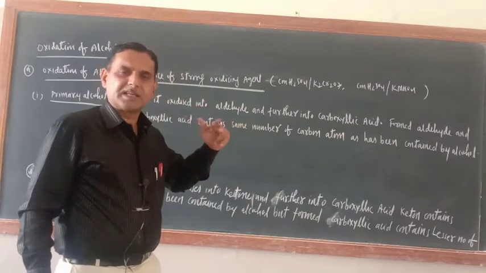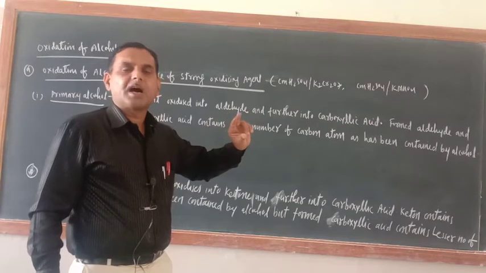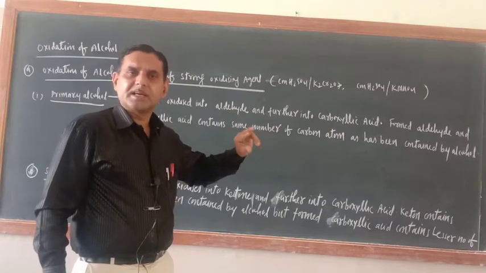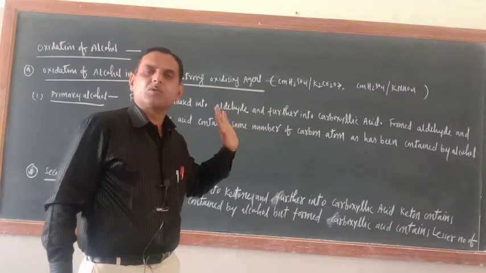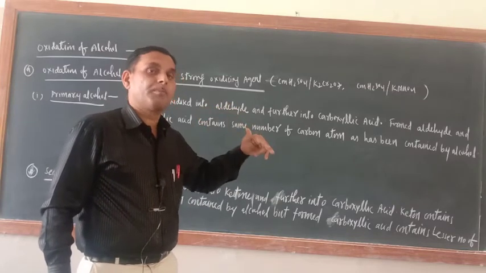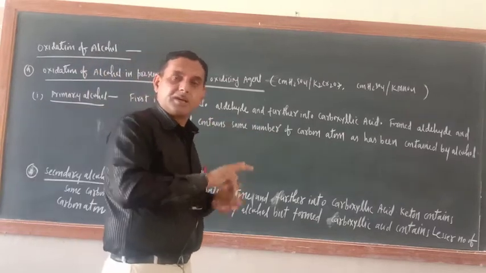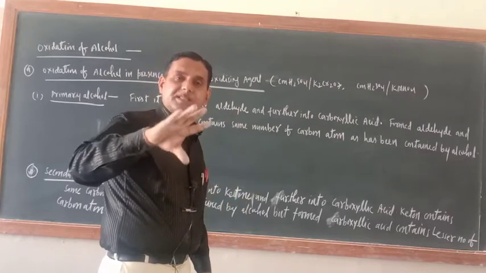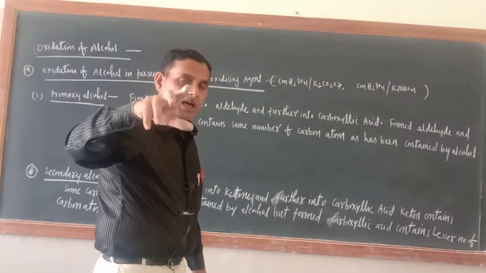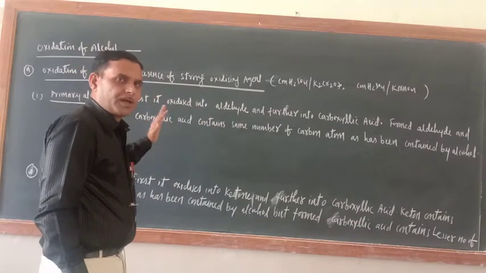One more oxidizing agent I told you is PCC, pyridinium chlorochromate. They are selective reagents, meaning they oxidize allylic and benzylic alcohol; other alcohols they do not oxidize. They are very weak oxidizing agents, but they have importance. Since they are selective reagents, they do not affect the double bond present in allylic and benzylic alcohol. They oxidize only the OH group, the alcoholic group only. So all three reactions I am tasked to complete today.